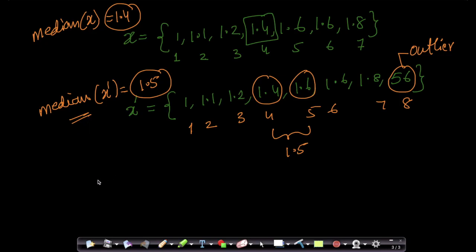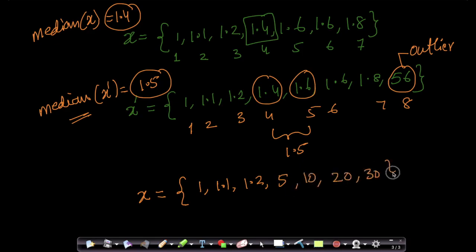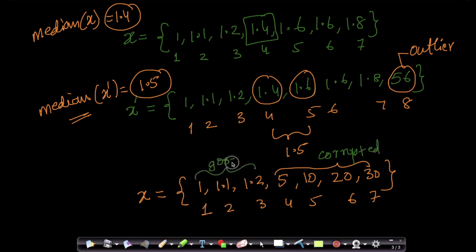Next question: what if out of the 7 values, 4 of them are wrong? Let's take the extreme case and define a new x. Let's assume I have 1, 1.1, 1.2, 5, 10, 20, and 30. Again I have 1, 2, 3, 4, 5, 6, 7 points, but more than half of my points are corrupted. I have 7 points and let's assume 4 of them are corrupted, and the rest are good or clean points.